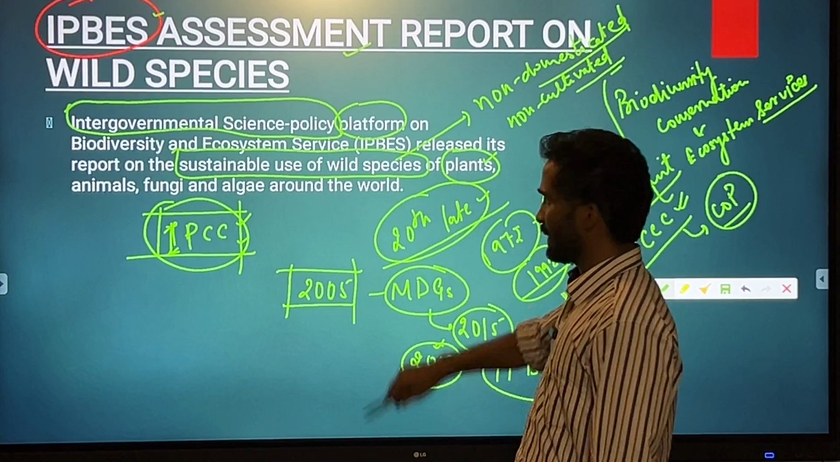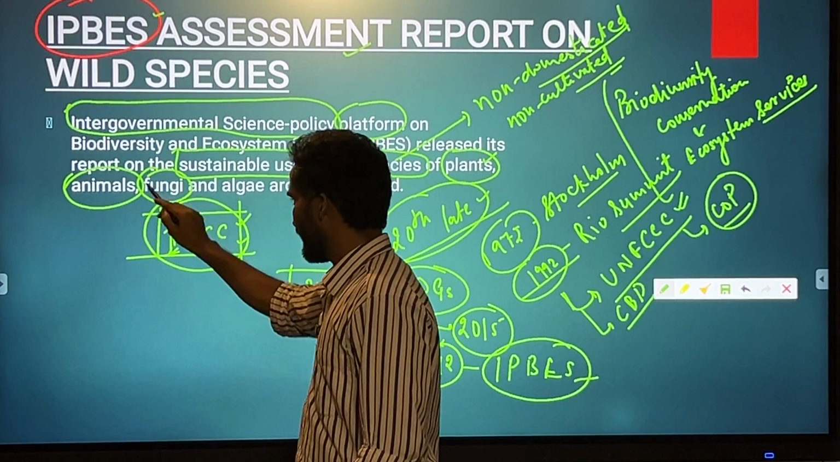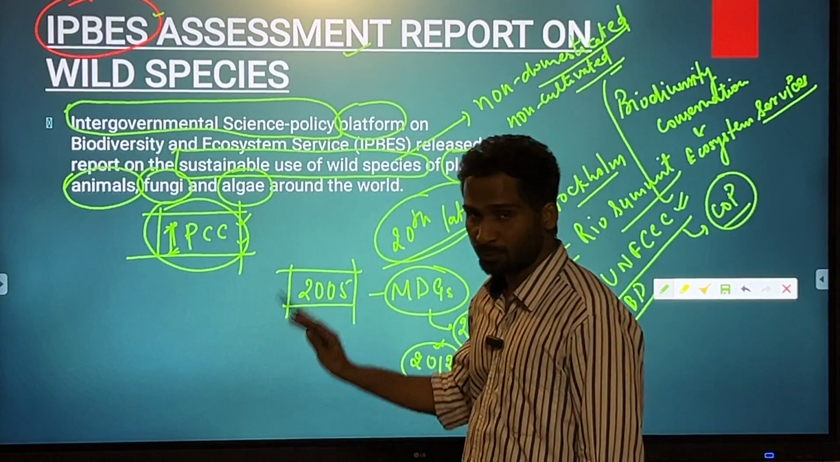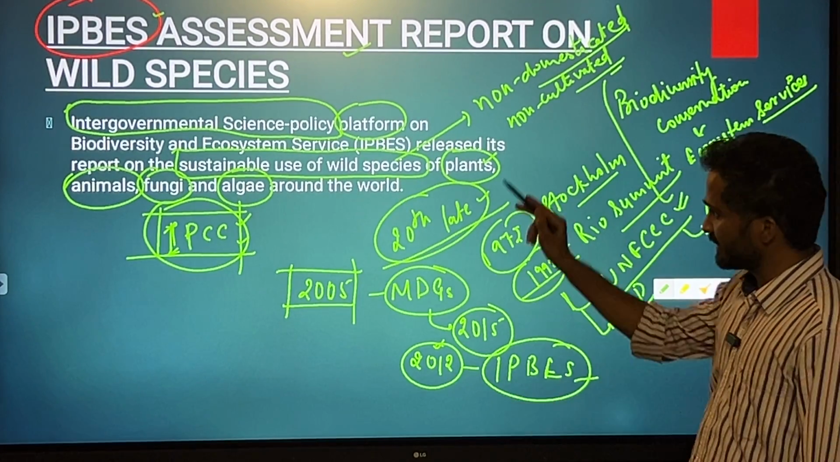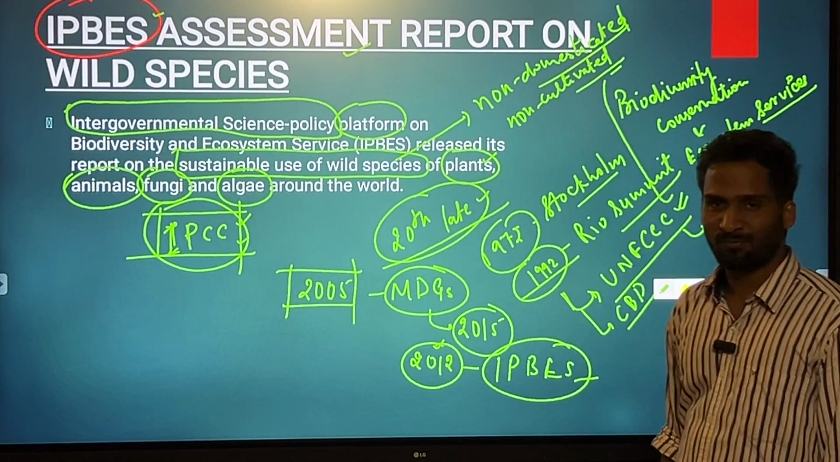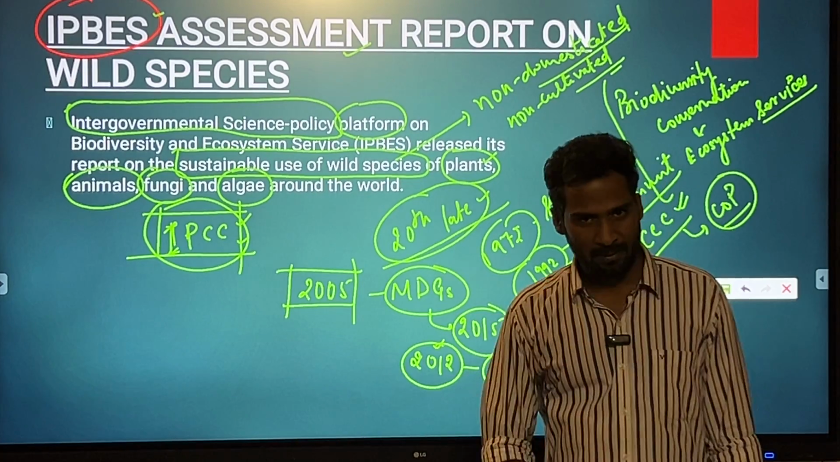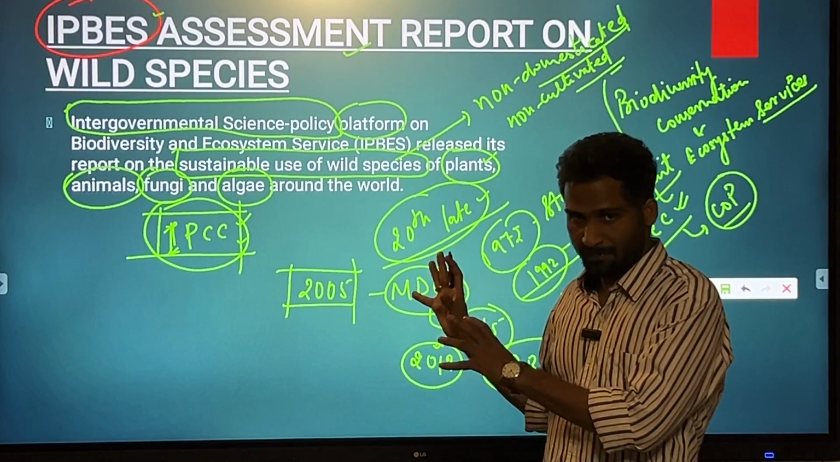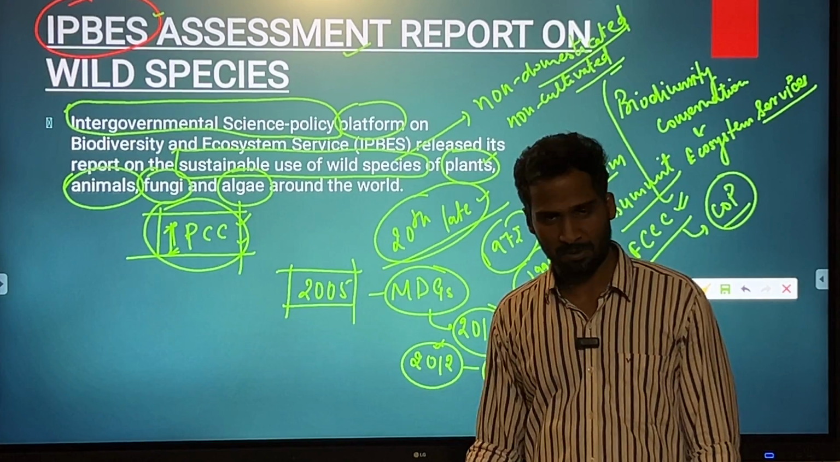So it includes plant species, it includes animals, it includes fungi, it includes algae. So these four categories have been included under this sustainable use of wild species, which is a report by the IPBES. So I'm pretty sure that you can now figure out a number of prelims questions over here.